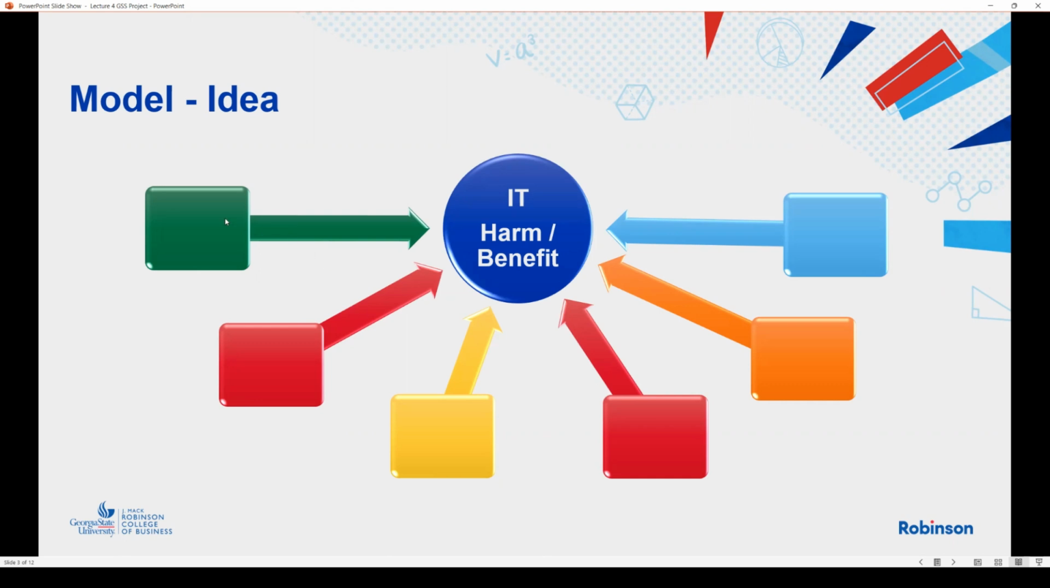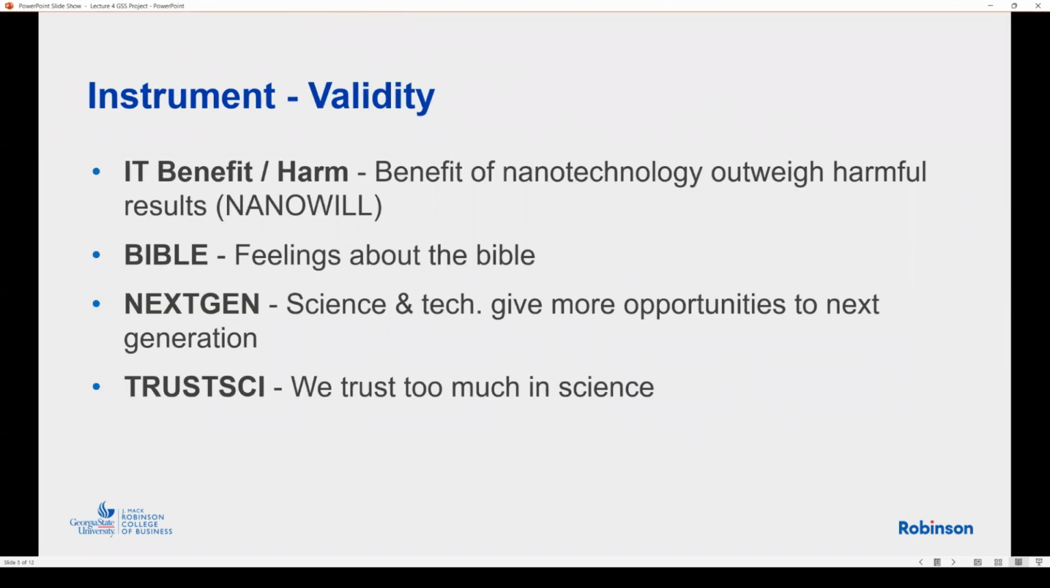So I had to decide which factors will predict or determine IT harm or benefit. These are the factors I found: race, age, sex, and I'm interested in religion. So I decided to select one variable asking about feelings about the Bible. I also found one interesting question about the next generation, and I also decided to add whether people trust science too much. So with all this, let me show you the specific questions.